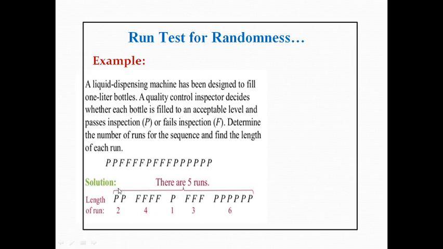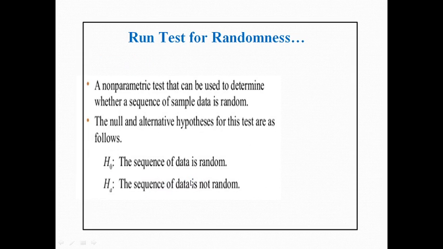The first 2 bottles pass, so this is the first run. Then the second run is fail, fail, fail. Then again pass, the third run, like this. These are the runs. The length of the first run is 2, meaning two observations, so the length of that particular run is 2. And the number of runs in the sequence is 5.